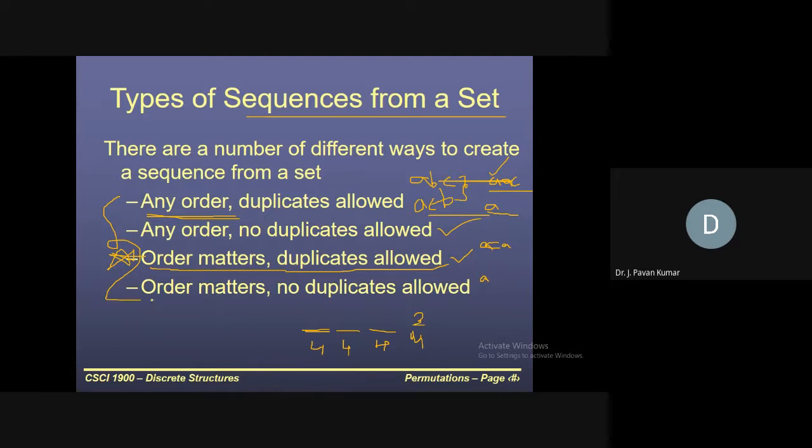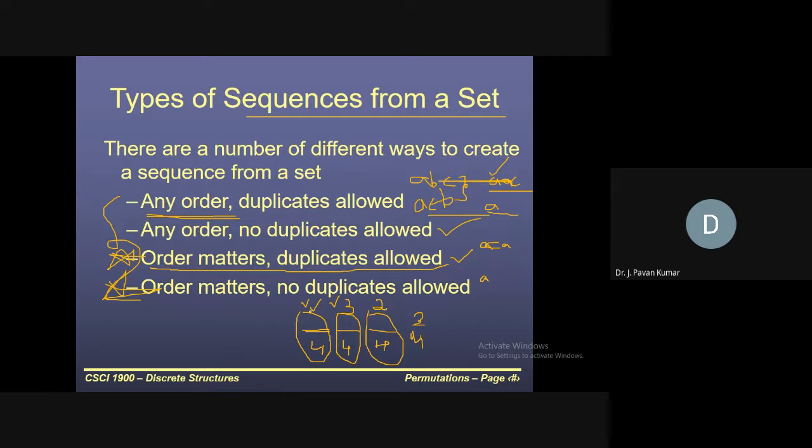Whereas if you consider this fourth alternative, that is order matters but no duplicates are allowed, then for the first one we'll have 4, but for the second one only 3. Why? Because we have already used one here, so we'll remain with only 3. Next, we have used one here and one here, so we'll have only 2 alternatives.